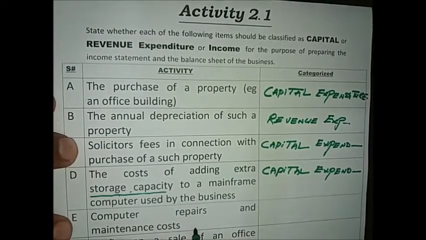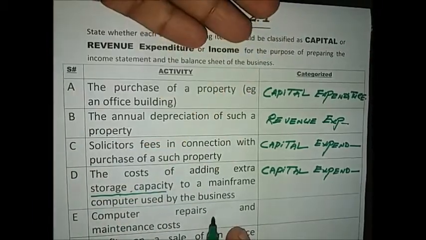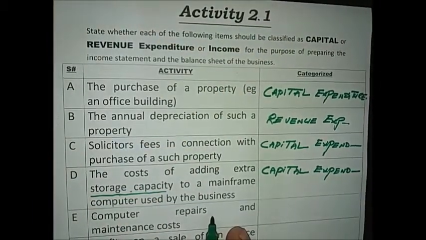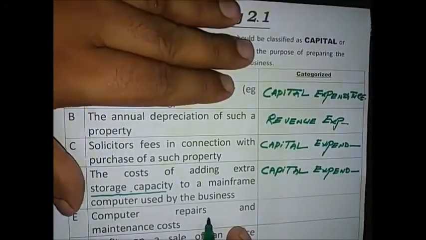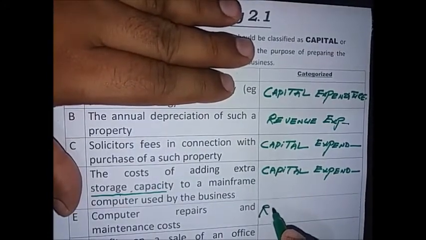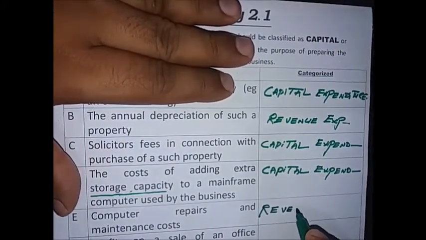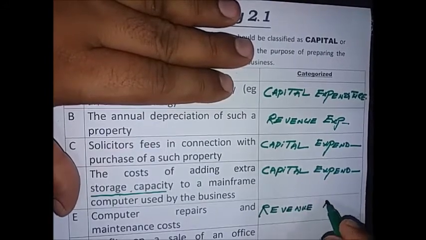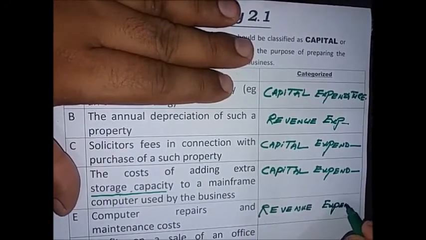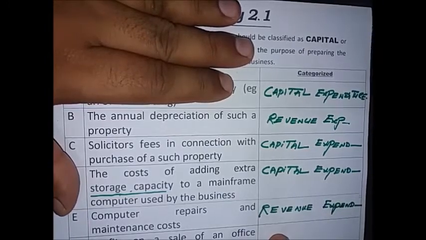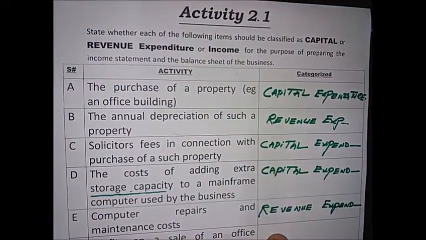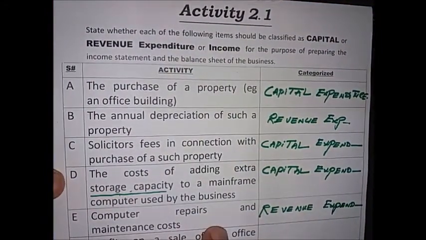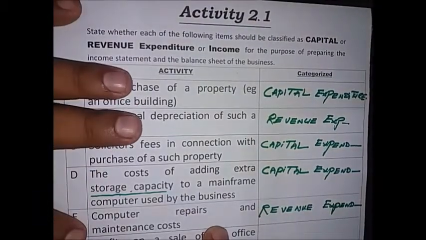As we know, every repair or maintenance given to the non-current asset, or any selling or general expenses given to the non-current asset, will be recorded in the revenue expenditure. So every repair and maintenance cost for the non-current asset is revenue expenditure.